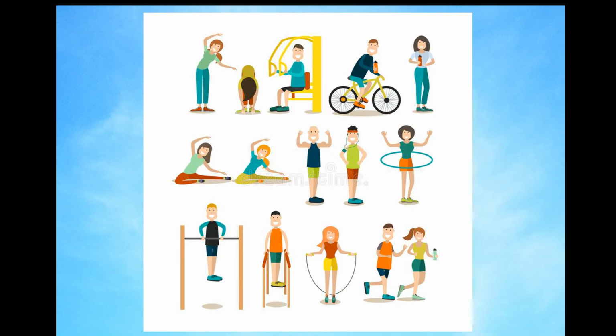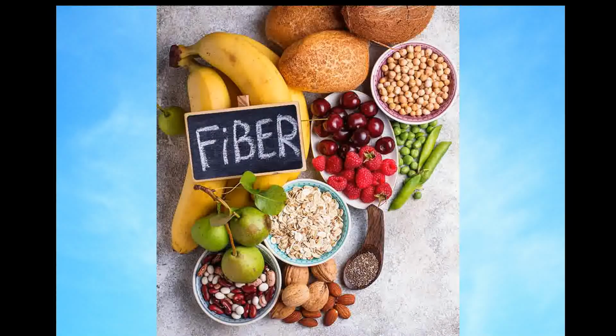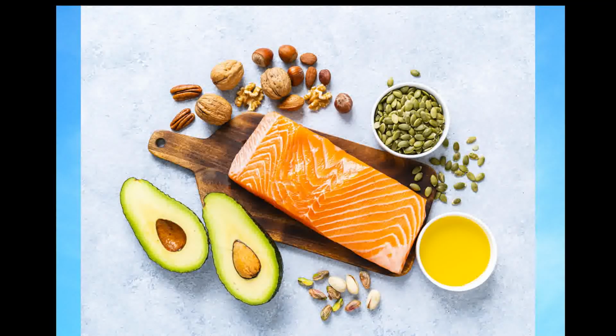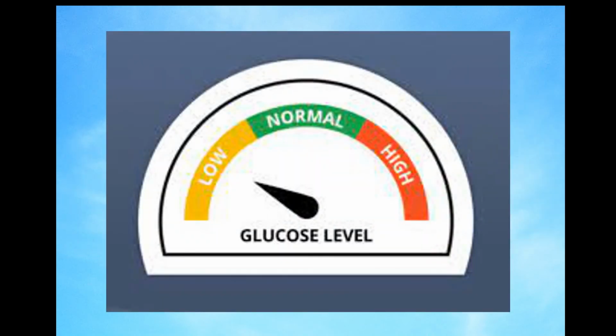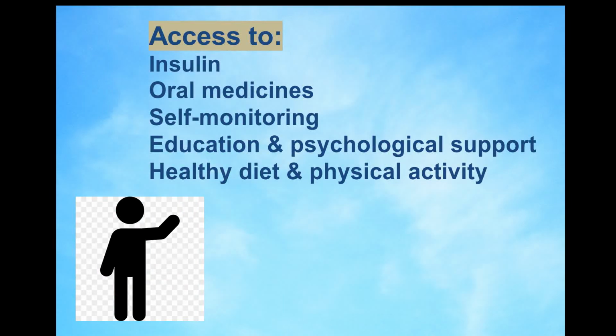Healthy food for diabetic people includes nutritious food such as healthy carbohydrates, fiber-rich foods, heart-healthy fish, and good fats. Similarly, being physically active helps the diabetic patient by lowering blood glucose levels and improving insulin sensitivity throughout the body. When people with diabetes can access these 5 fundamental diabetes care components, they can effectively manage the diabetes and prevent the associated complications in the future.